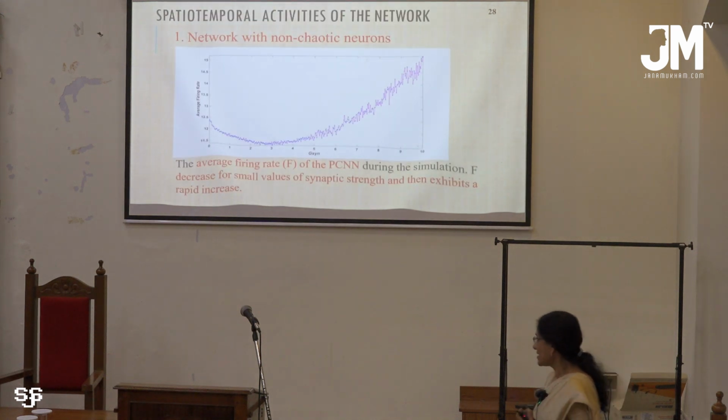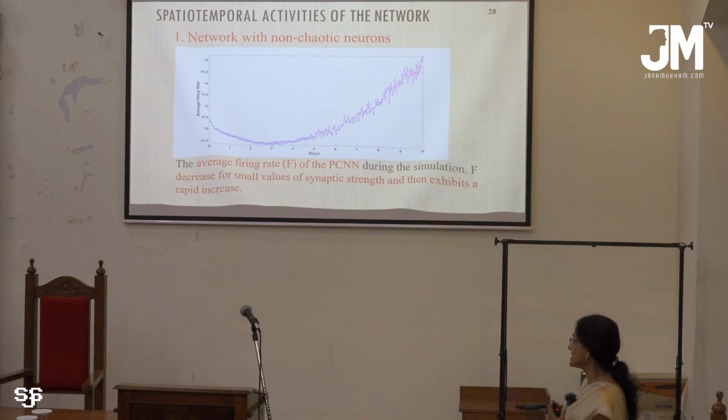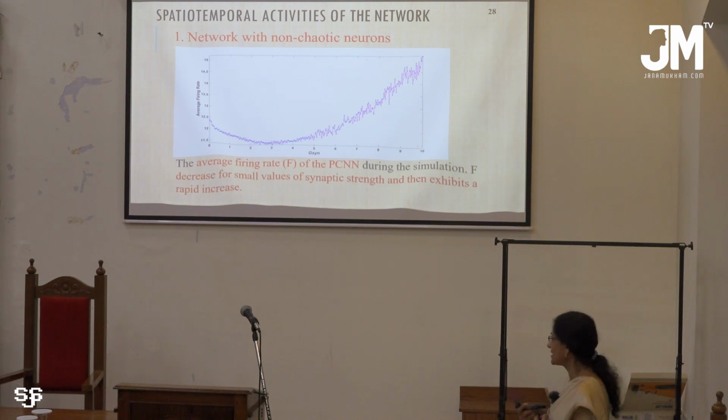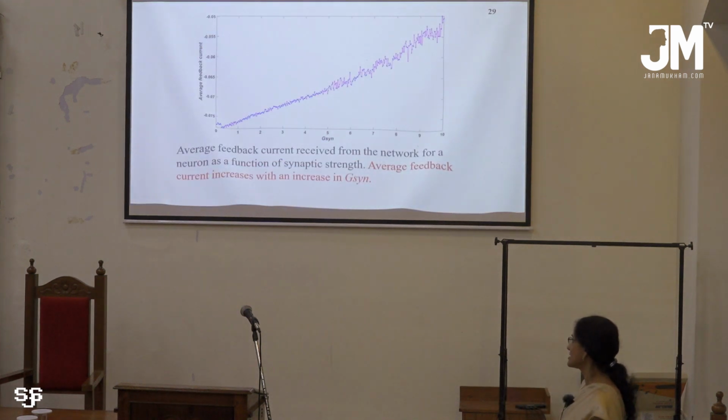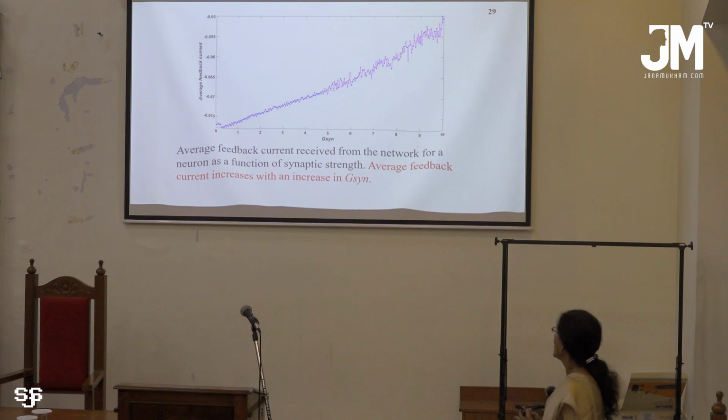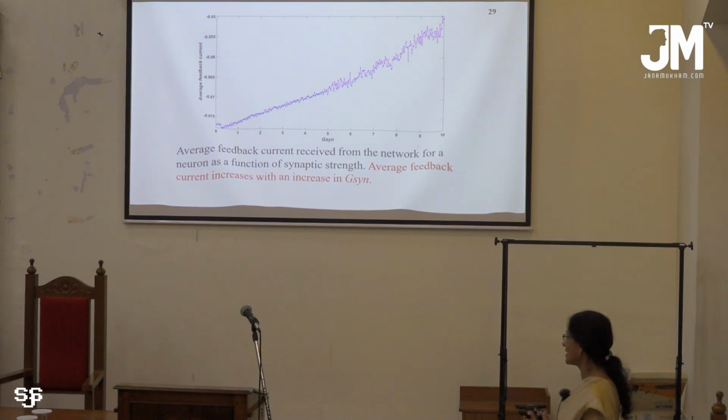Now when we examine the average firing rate, as the synaptic conductance G synchronization, that is the conductance coupling between two neurons, is increased, the firing rate first decreases and then increases. And similarly the average feedback current received from the network shows this behavior.